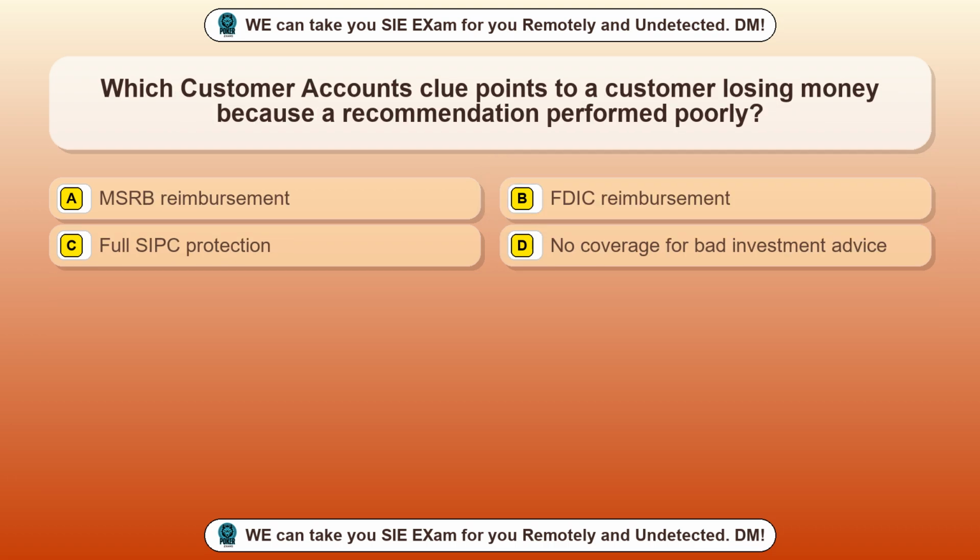Question 79. Which customer accounts clue points to a customer losing money because a recommendation performed poorly?